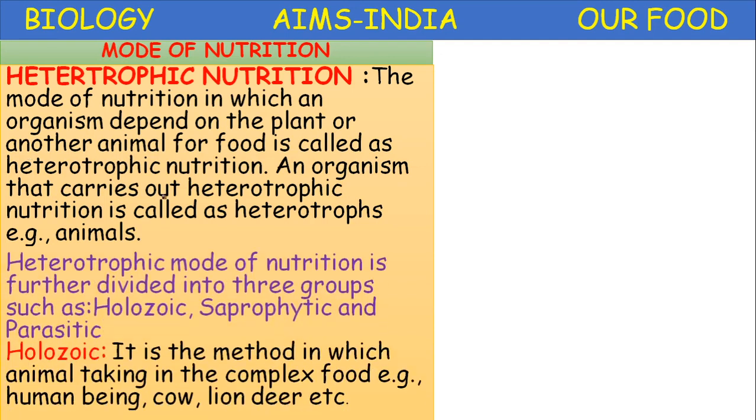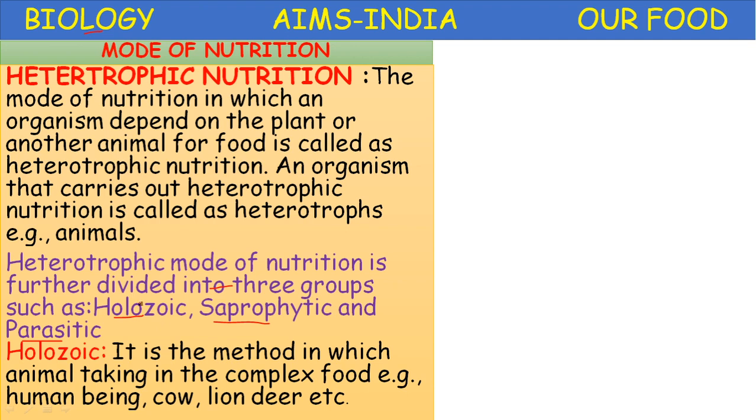The heterotrophic mode of nutrition is further divided into three groups. What are they? Holozoic nutrition, saprophytic nutrition, and parasitic nutrition. Whatever the type, either holozoic or saprophytic or parasitic, they cannot synthesize their own food. They depend on either plants or other animals for their food.